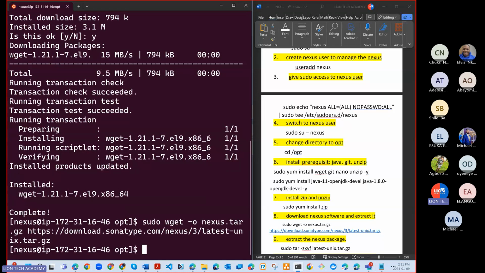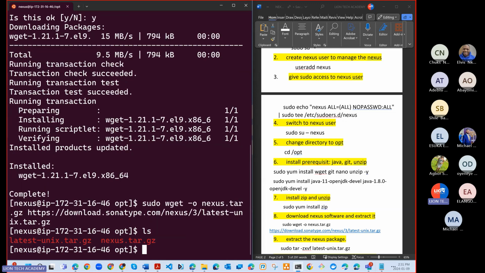So the wget command is used to download packages from the internet. So now if you run ls here, what do you see? We see 2 packages that have been downloaded, and all of them are in the .gz extension. So now we are going to extract the package.